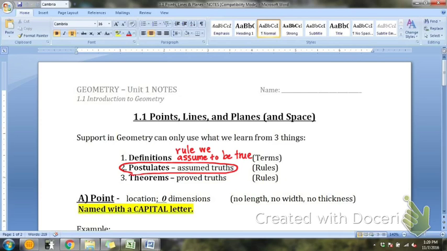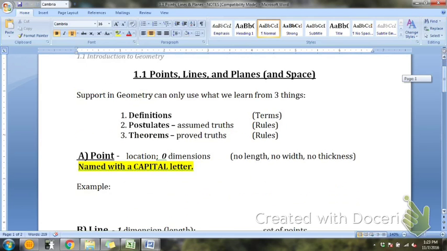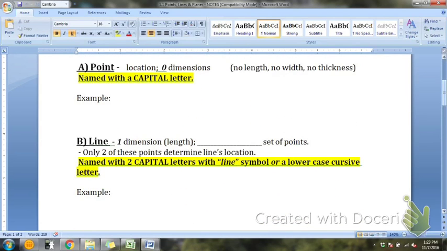Let's talk about what a point is. So pretend like you've never heard about a point. This is a vocabulary word. A point is a location. So on your vocab sheet, a point is a location.